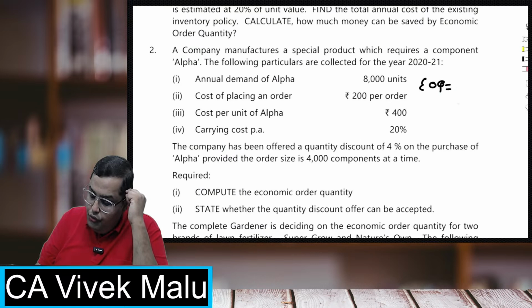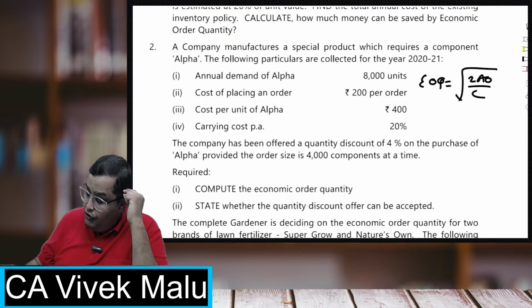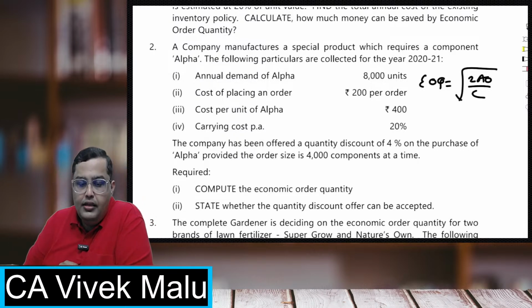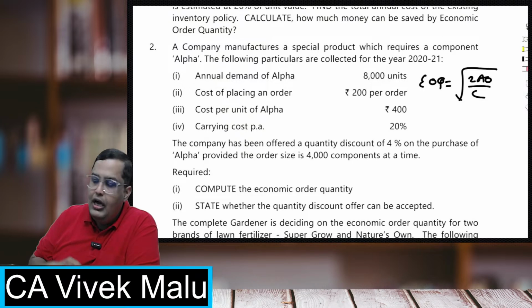What will be the EOQ? Root of 2AO upon C. So 2 into 8,000. I've got a query in the chat asking why average inventory is taken and not actual order size. Okay, Avni, after I finish this question, I'll come to your query.